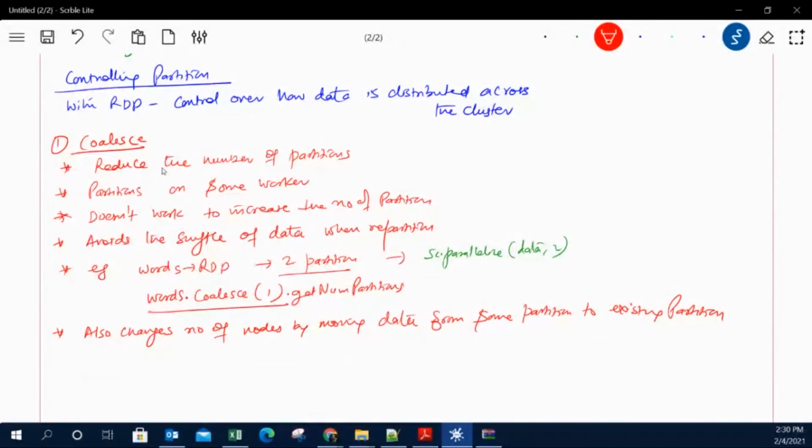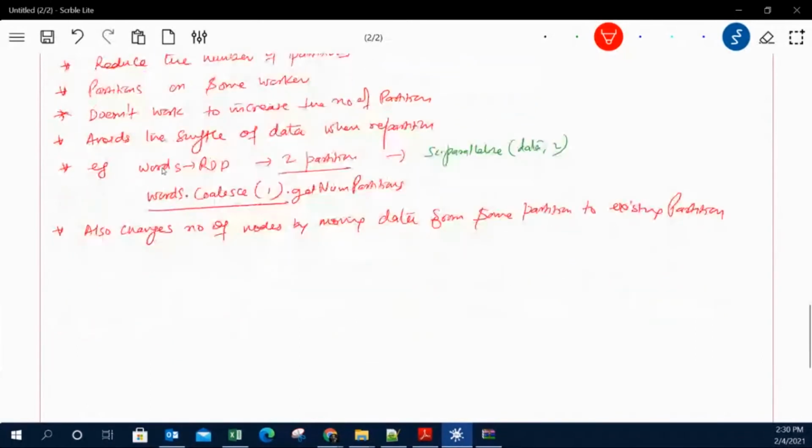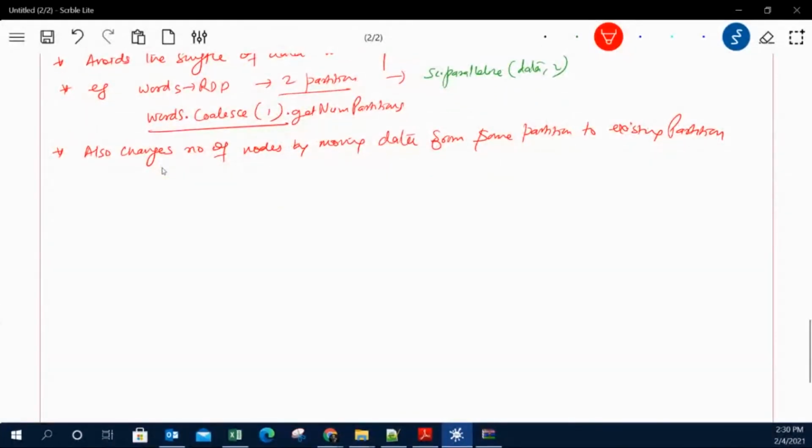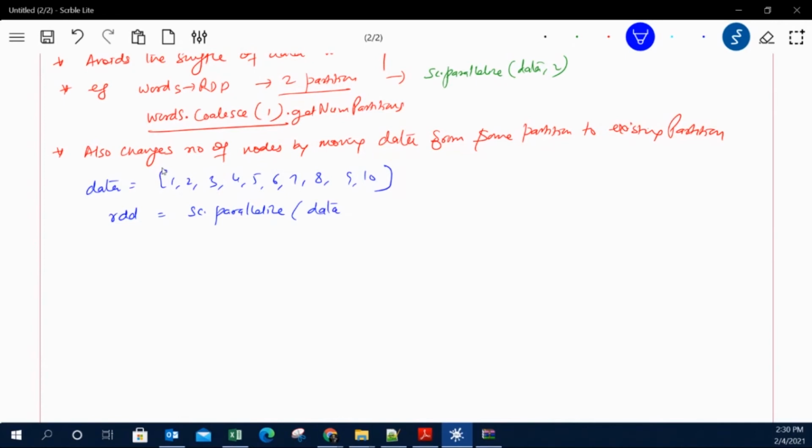Okay, so just to understand this logic, I'll give you a small example. Let's say we have a data RDD which has 1, 2, 3, 4, 5, 6, 7, 8, 9, and 10. This is my data, and I have created an RDD with sc.parallelize, giving the data and 4 partitions.